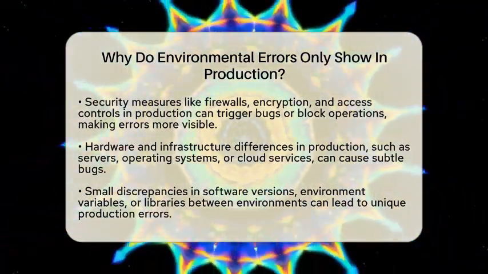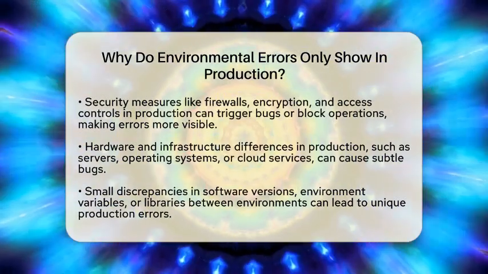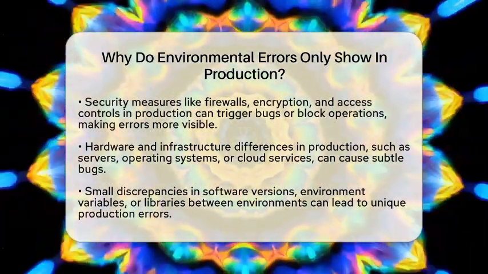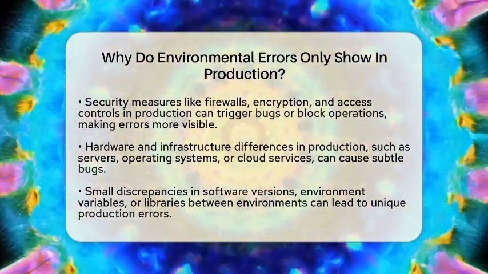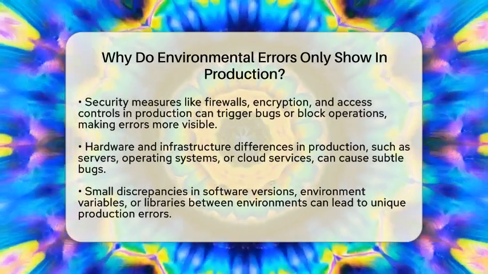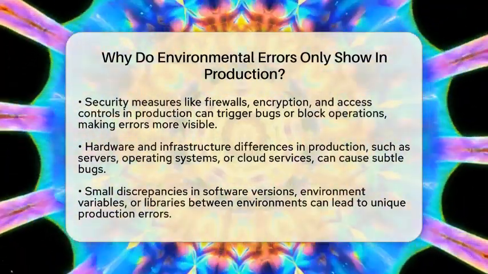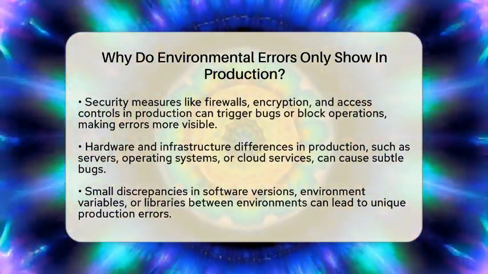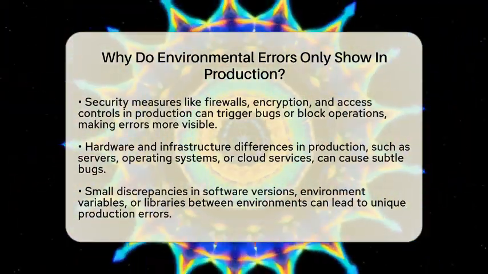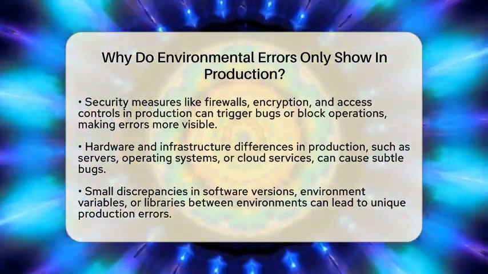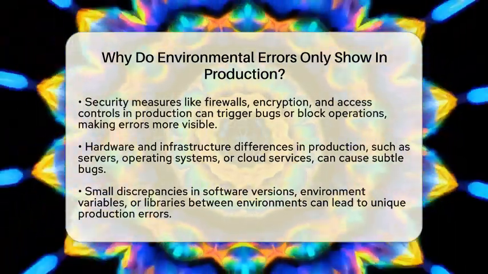testing. Third, security measures are stricter in production. There are firewalls, encryption, and access controls that might block certain operations or trigger bugs that are hidden when security is relaxed during testing. These restrictions can make errors more visible only in the live environment.